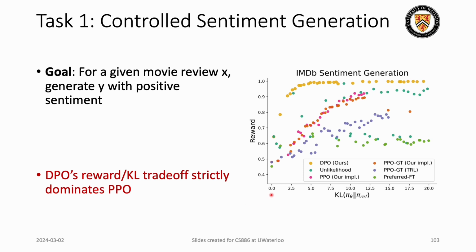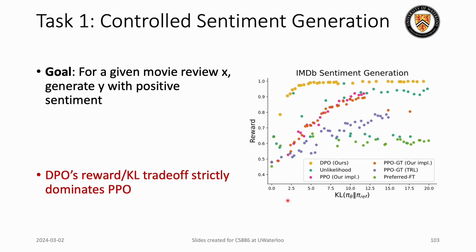So as we see, even if the KL divergence between the optimal policy and the reference policy is low, which means they are close enough, DPO still gives us a high reward. This is good because in the case of PPO, we were not getting that good a reward when policies are very similar to each other.